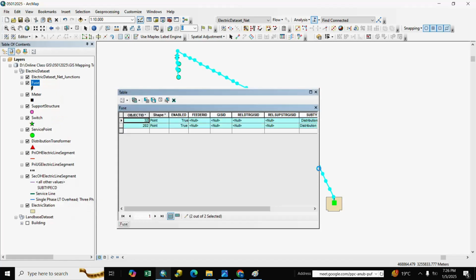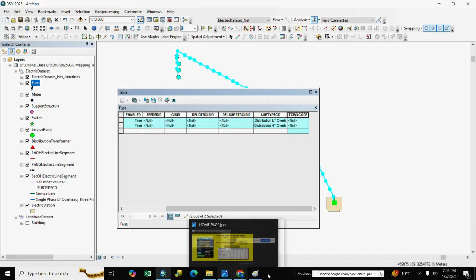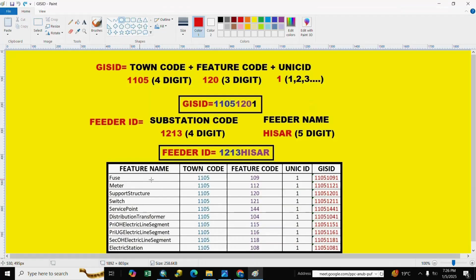and we calculate here the town code. You see here the town code is 1105.